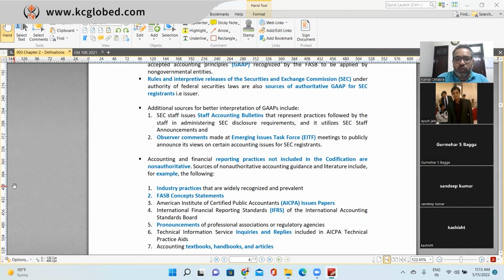Then probably you need to go a level further down. You need to look at guidance in IFRS, in SEC bulletins, and in other authoritative literature, right? But that literature, while also important, does not carry as much value as the ASCs. Right? Make sense?